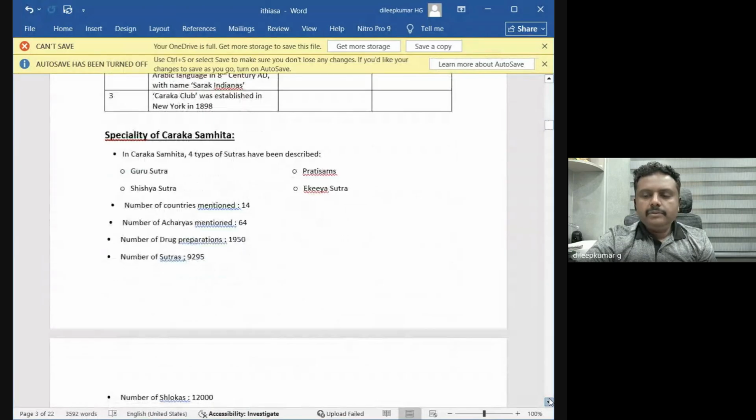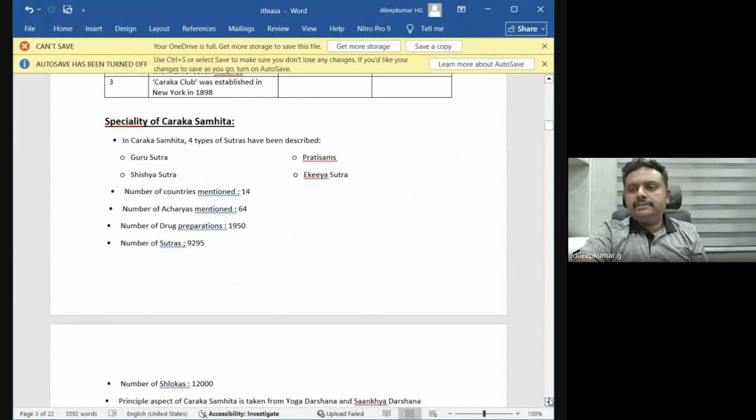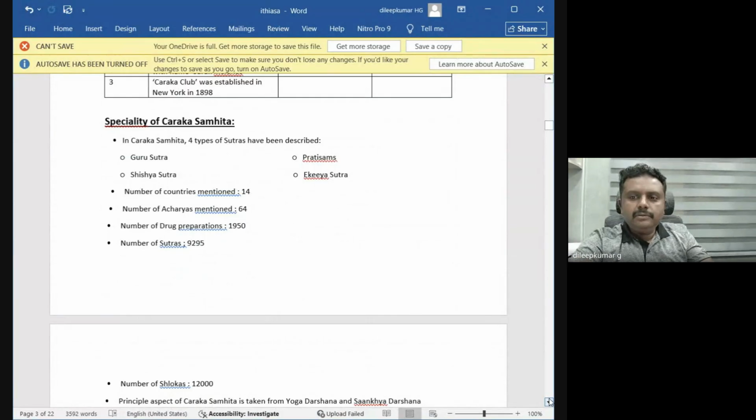When we come to the literature of Charaka Samhita, the whole Charaka Samhita was written on four sutras. One is Guru Sutra, meaning it is told by Punarvasu Atraya. Shishya Sutra means it is written by Agnivesha. Prajasamskarta Sutra means it is written by Charaka. The shlokas of Charaka Samhita are based on these sutras.